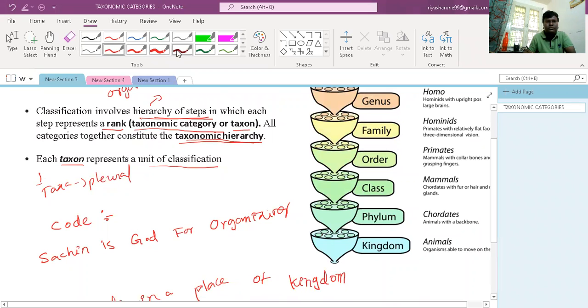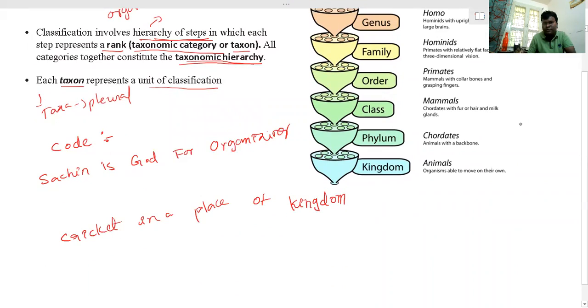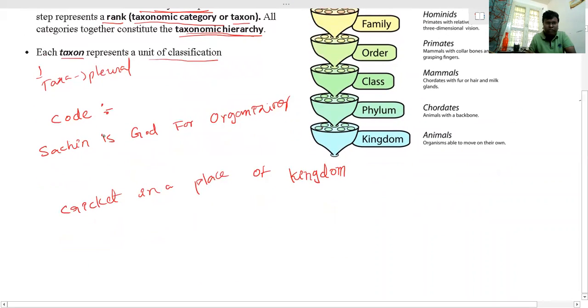S stands for species, G stands for genus, F stands for family, O stands for order, and C stands for class.